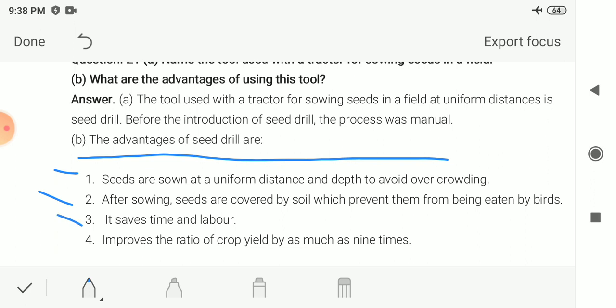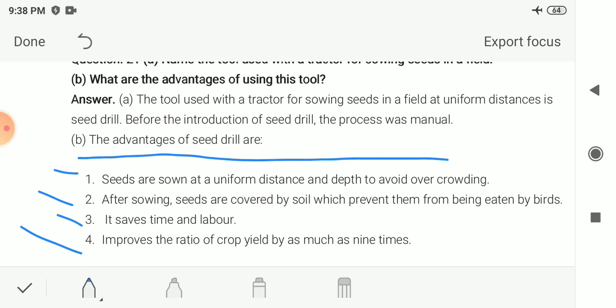Next, it saves time and labor, as it is tractor driven, so it saves time and human labor also. We do not have to work so hard. Next, it improves the crop yield by as much as 9 times.